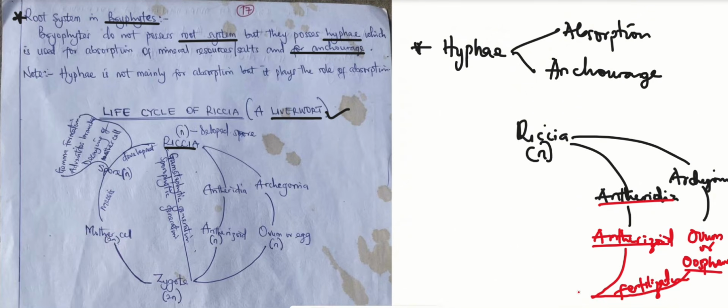When these two nuclei come together, they form the zygote. The process of two nuclei fusing together is called karyogamy. I'm using that opportunity to teach you other concepts you are likely to come across. So karyogamy is the fusion of two nuclei from opposite strains.